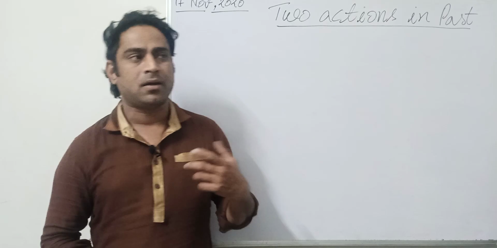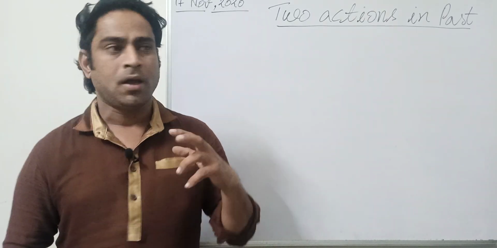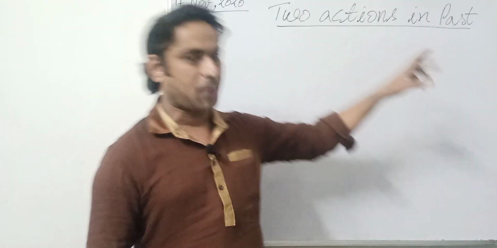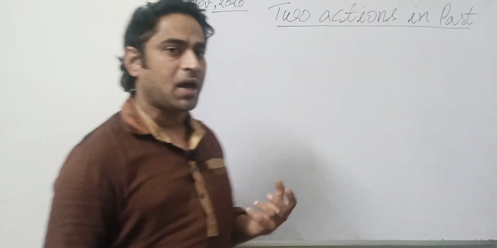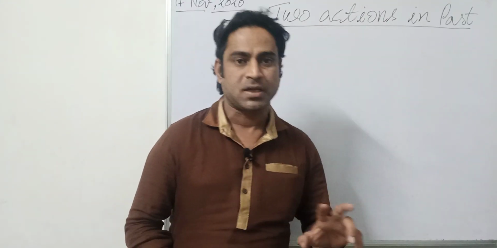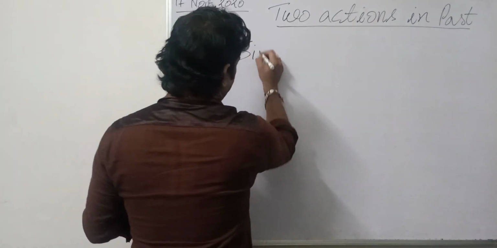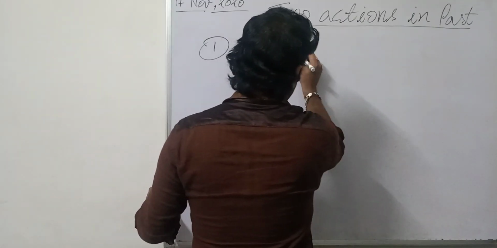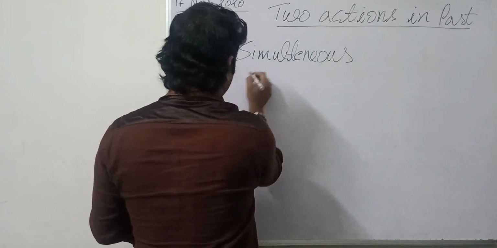So the last lecture ended on the topic two actions in past, right? Whenever we are presenting two actions in past, there can be two conditions. Either they are simultaneous, or they are consecutive.